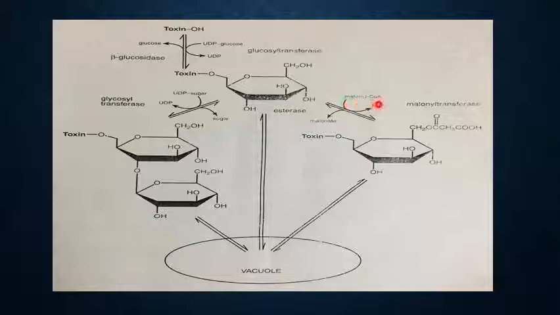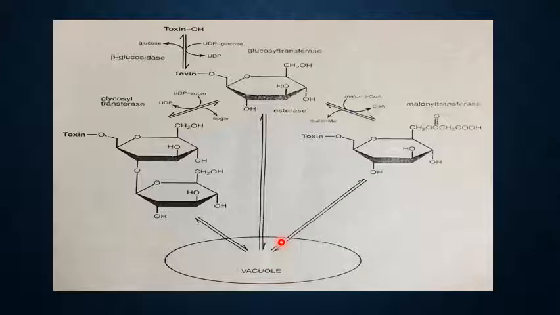And this malonic acid is provided by malonyl coenzyme A. Because of the potential for multiple conjugation reactions, a single secondary metabolite, aglycone, can exist in the plant in multiple conjugated forms. And glycosylation has an important effect on the localization of secondary metabolites, since invariably glycoconjugates accumulate in the vacuole.